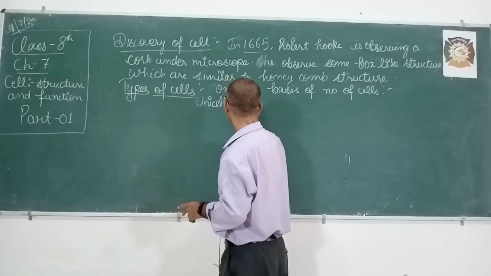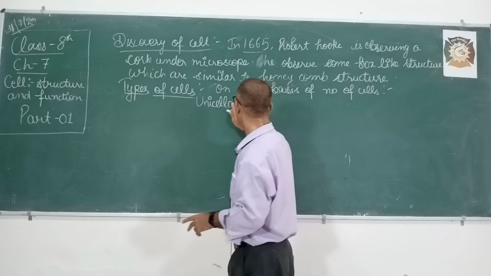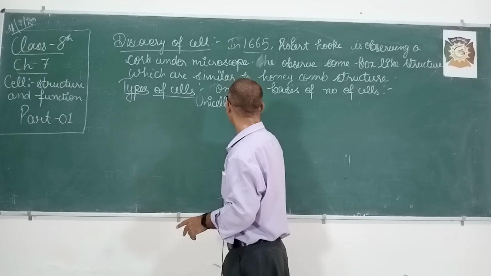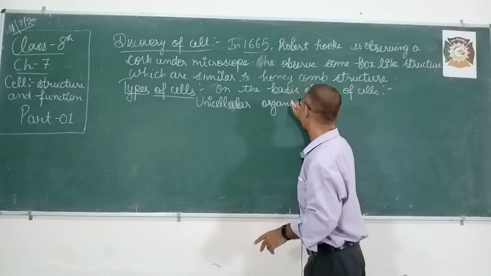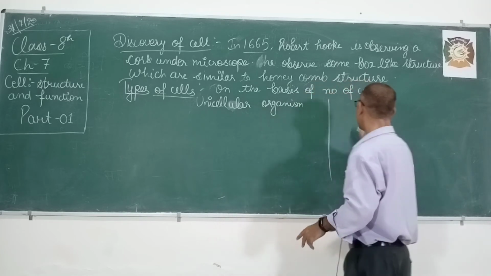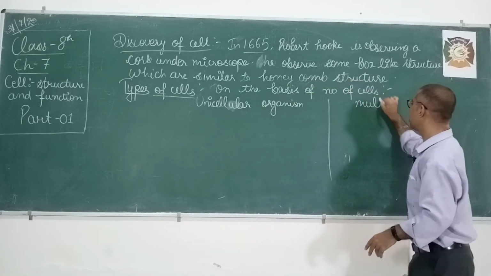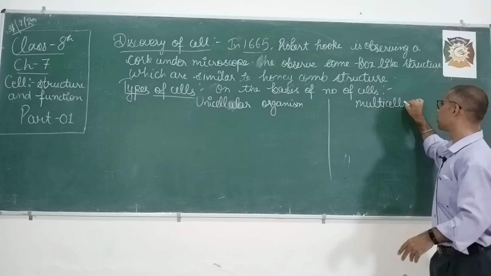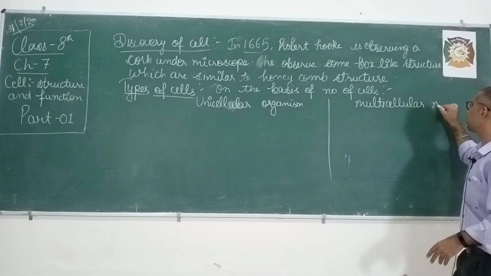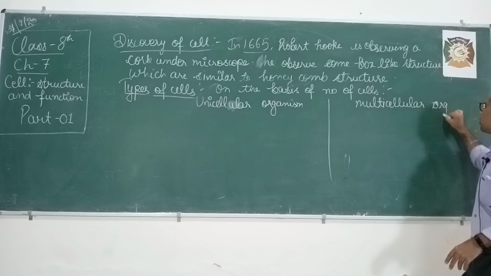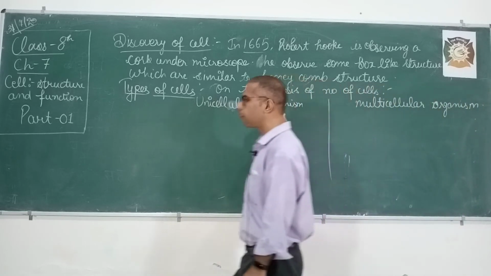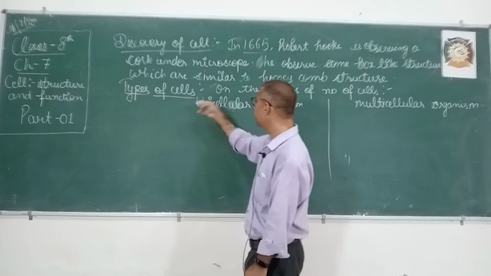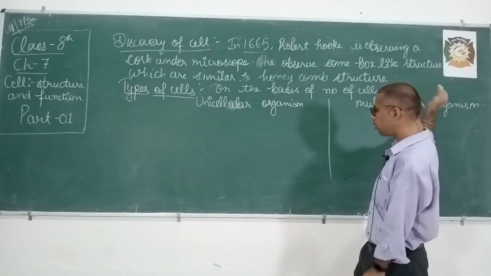One is unicellular organisms, and another one is multicellular organisms. Unicellular and multicellular organisms. What I say is that organisms are of two types on the basis of number of cells, and what are those? Unicellular organisms and multicellular organisms.